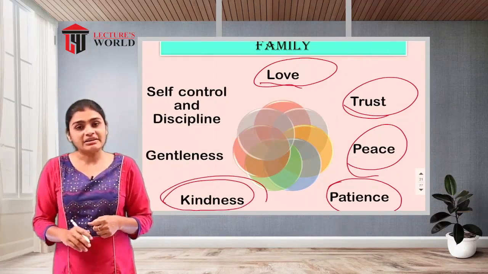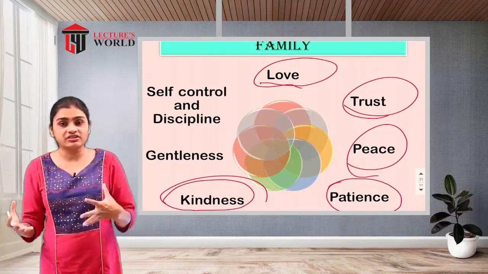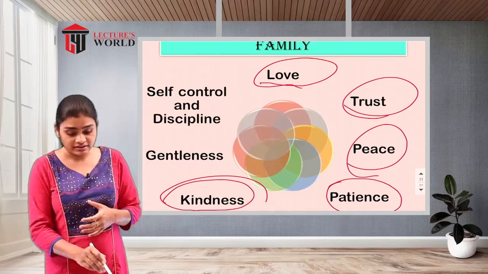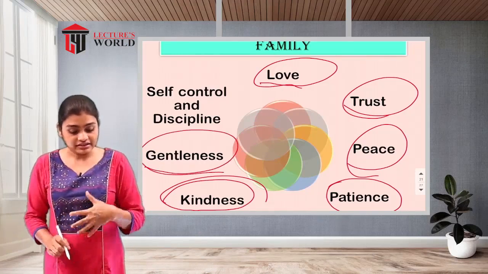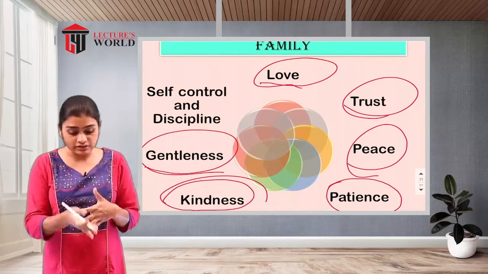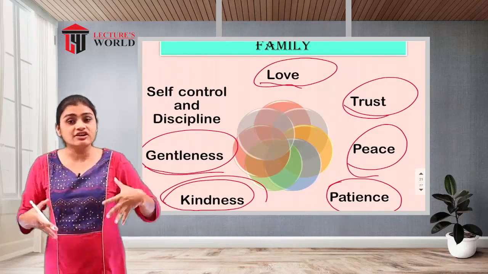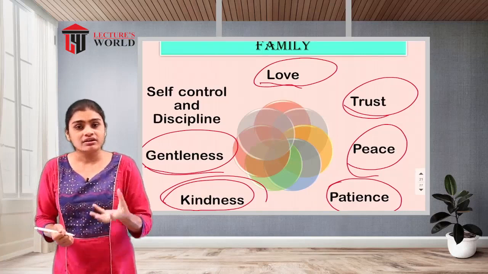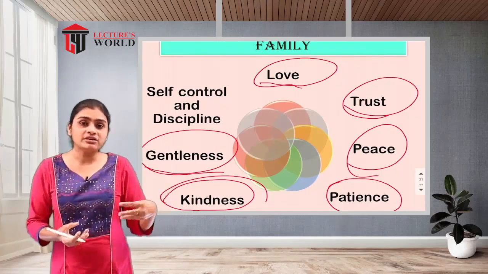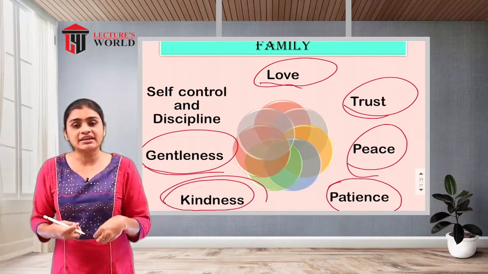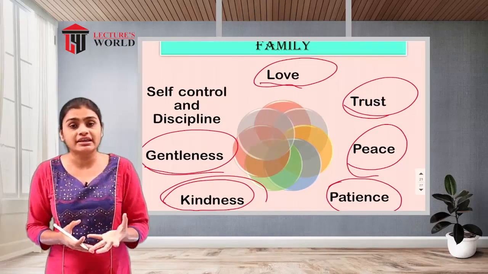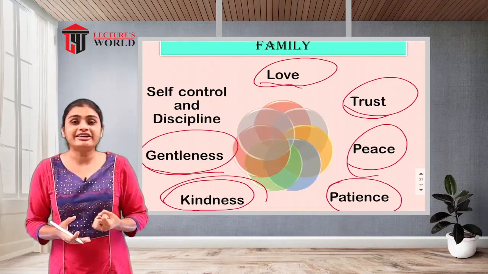Equally, the family members will have kindness for each other. So kindness is another characteristic. Then gentleness. As the family members are kind and gentle, children also imitate this type of behavior. How the members react in any situation, the children also learn all these things by imitation.